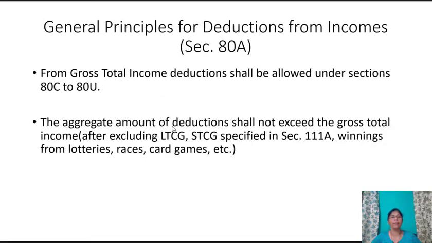The aggregate amount of deduction shall not exceed the gross total income after excluding long-term capital gain, short-term capital gain specified in section 111A and casual incomes like winnings of lottery, races, card games, etc.